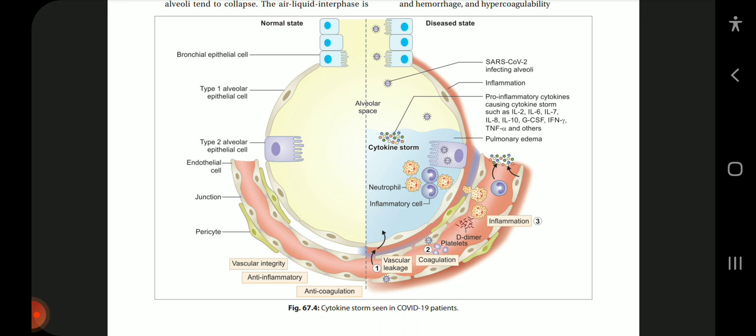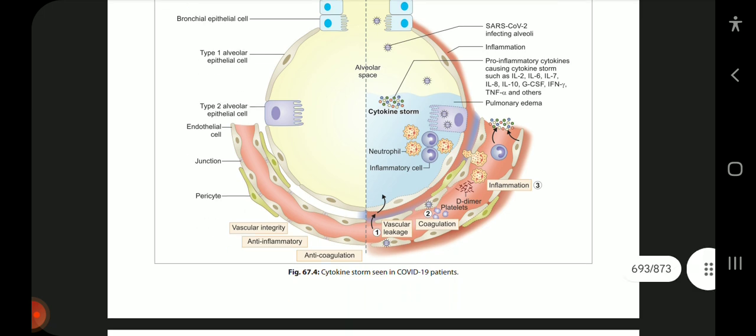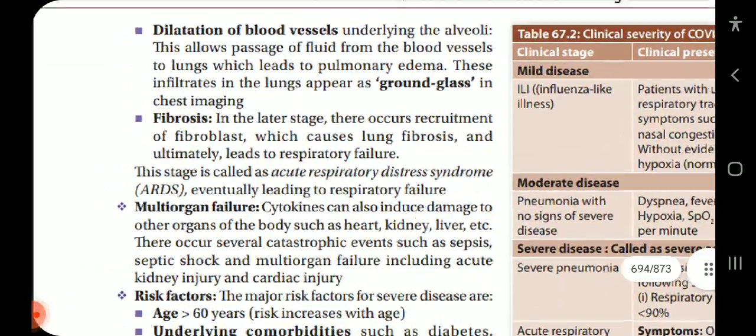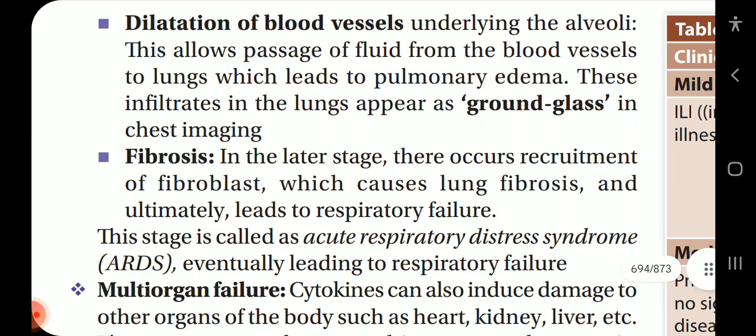What firstly occurs is the vascular leakage, which causes coagulation and inflammation at the same time. So, all in all, this causes the pulmonary congestion. Next up is the dilatation of blood vessels underlying the alveoli. This allows the passage of fluid from the blood vessels into the lungs, which leads to pulmonary edema. Thus, these infiltrates in the lungs appear as ground glass in chest imaging.